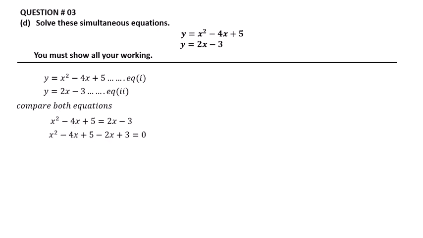After arranging, x squared, minus 4x, minus 2x, and plus 5, plus 3. When 2x shifts to this side, it will be negative, and minus 3 will be positive.